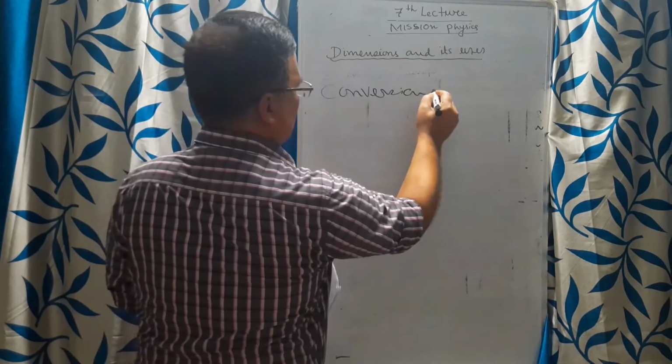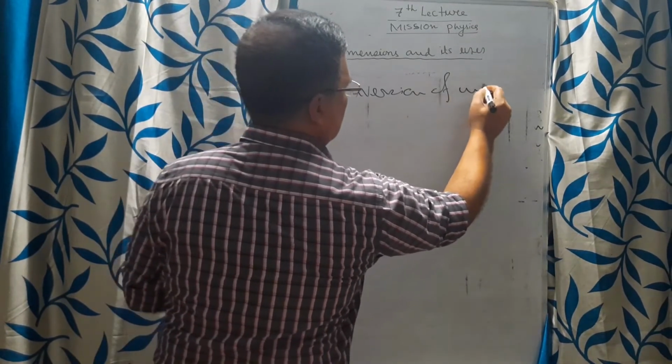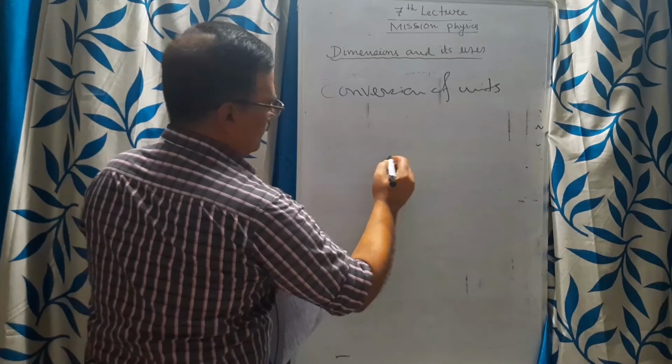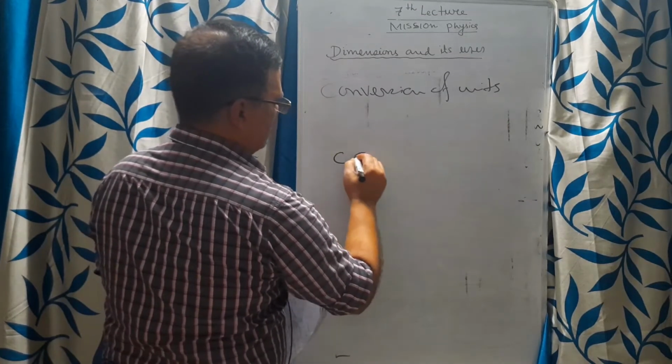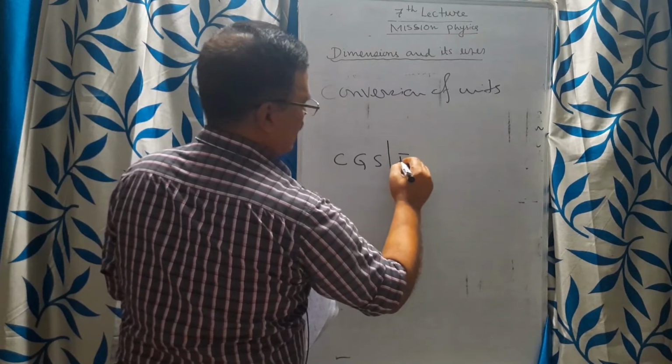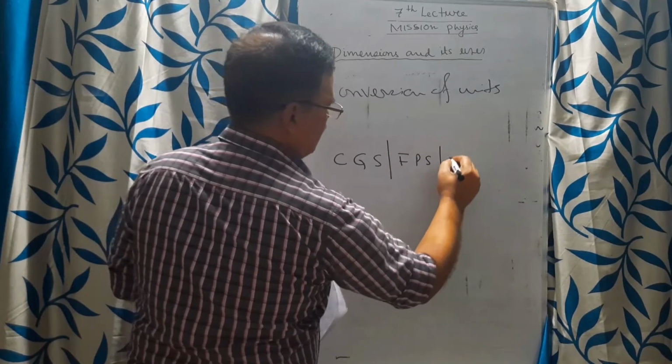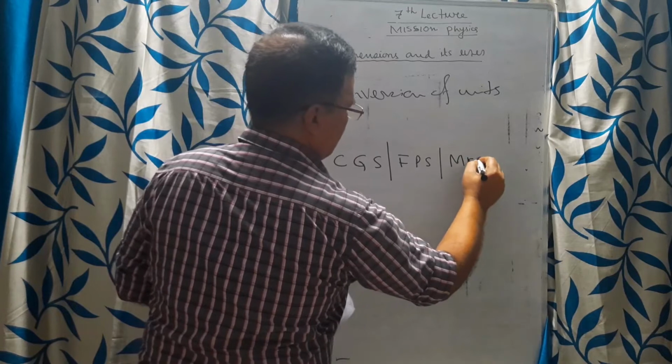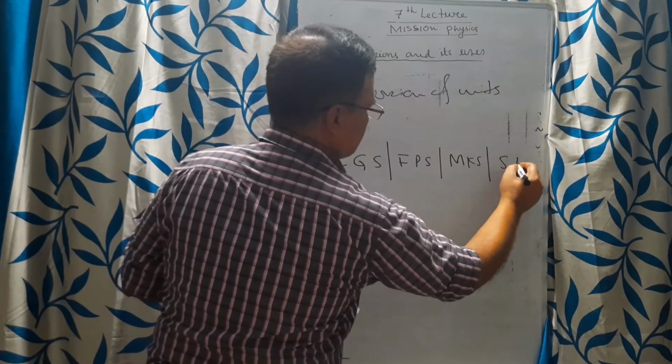Now, conversion of units. You know CGS, FPS, MKS and SI.